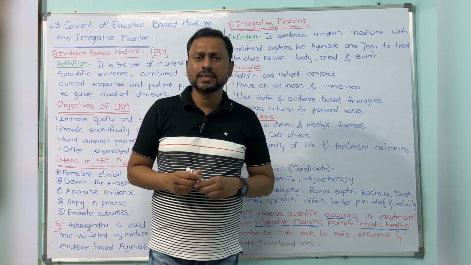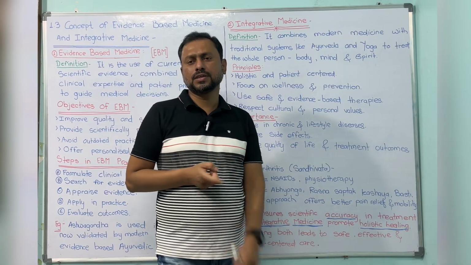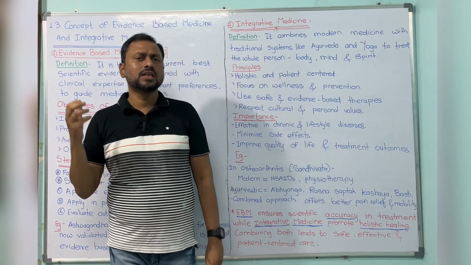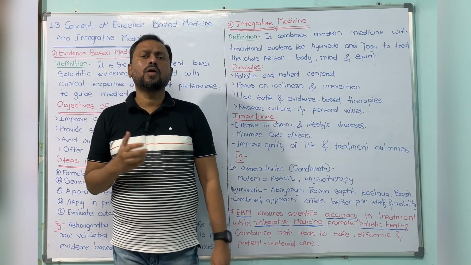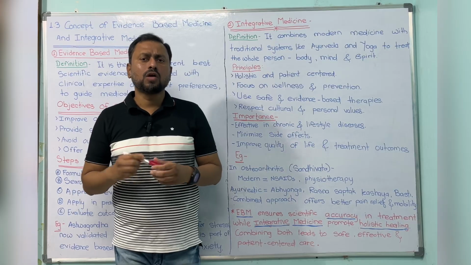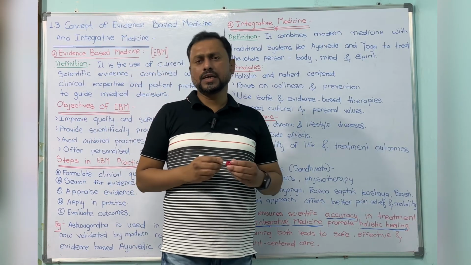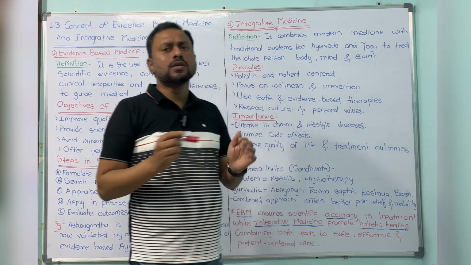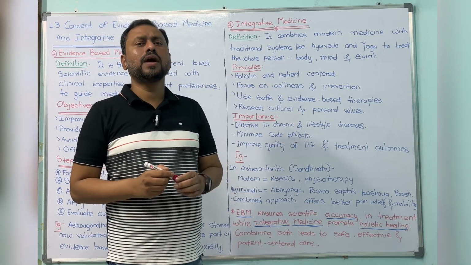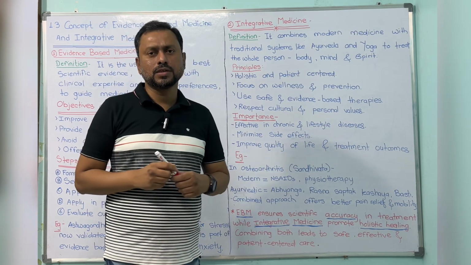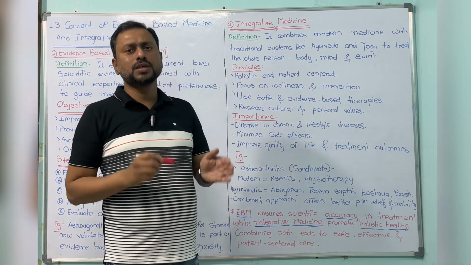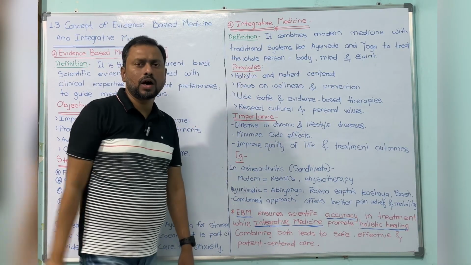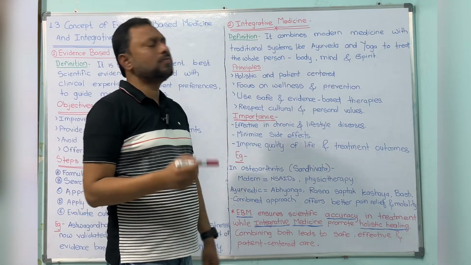Okay, that is called integration, or combining the medicines. Many diseases, you may have heard, are not treated with modern medicines alone. In those cases, or in chronic diseases that are not treated with allopathic medicines, we have to select combined medicines, which is called integrative medicine. Along with modern medicines, we can integrate Ayurveda, yoga, or other traditional medicines.